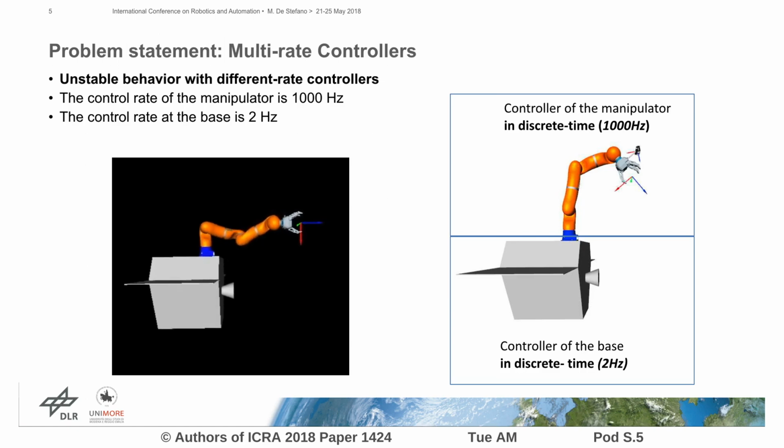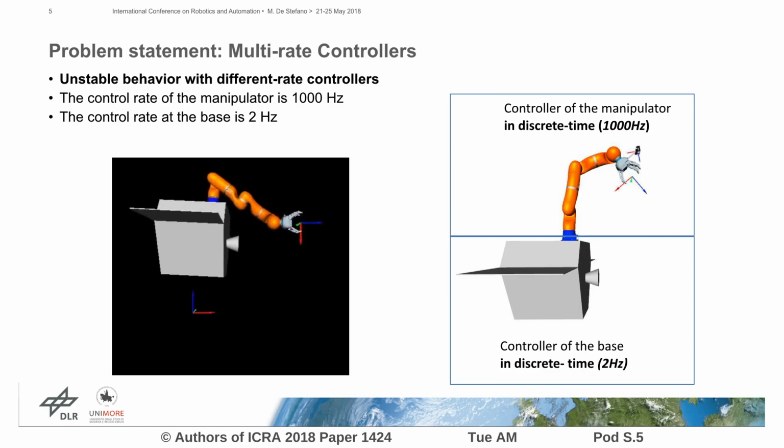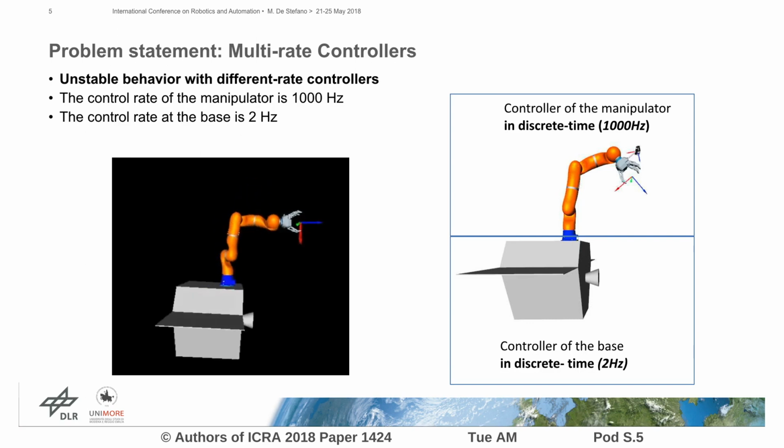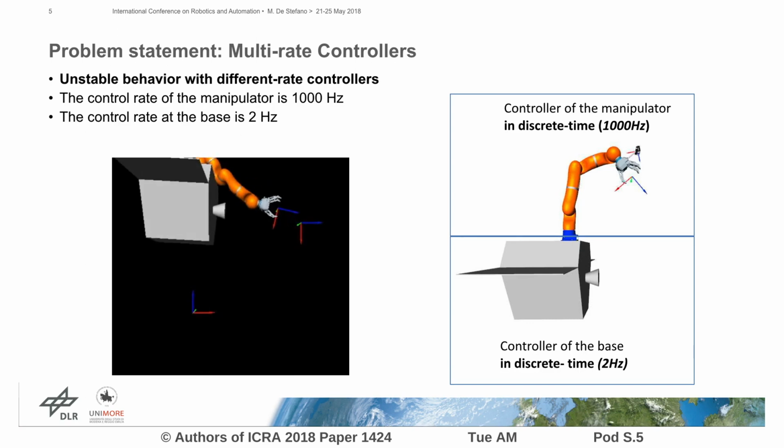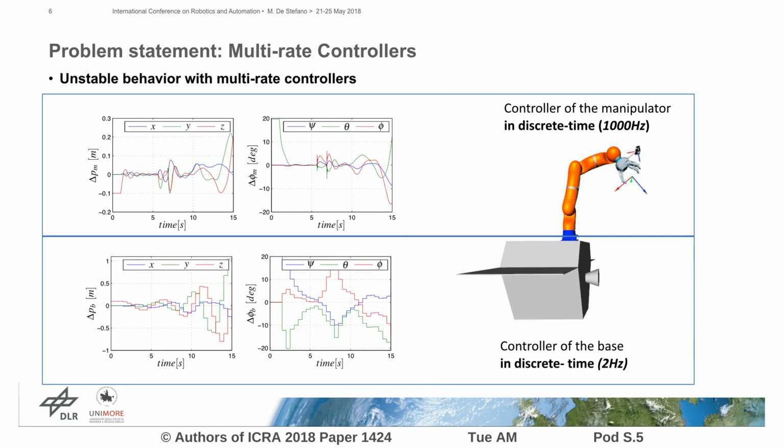The interaction of the multi-rate controllers will generate an unstable behavior of the total system, as you can see now. It can be seen also in the error plot for manipulator and base, which does not converge to zero. In this work, we will address this problem.